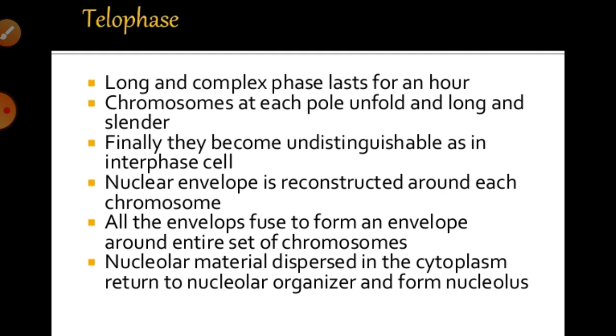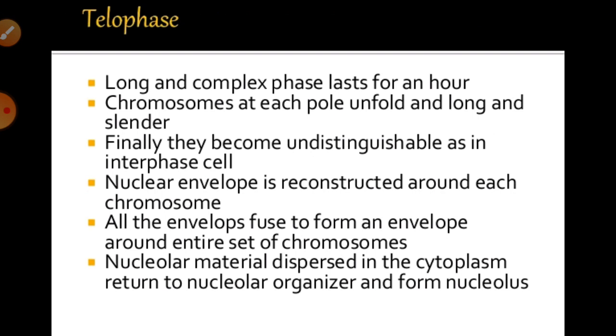Telophase is considered to be a long and complex phase like the prophase, because prophase also takes a very long period of time, and in the same way this one also takes a long period.